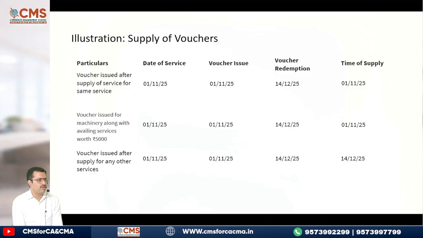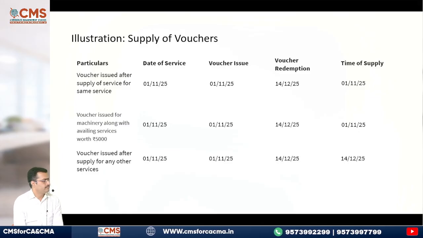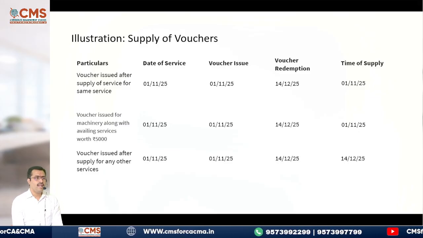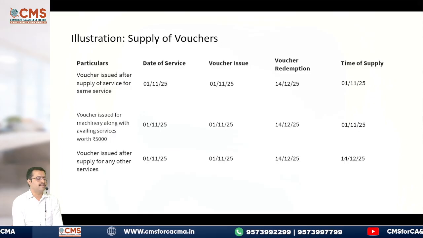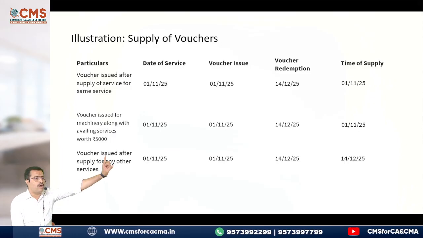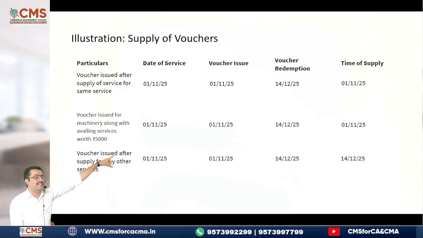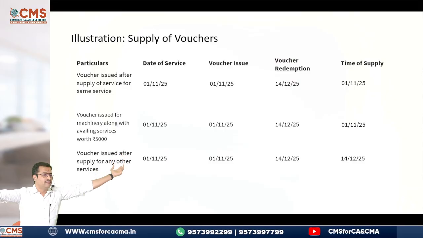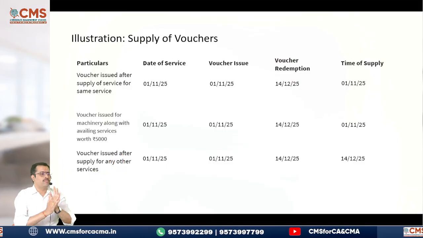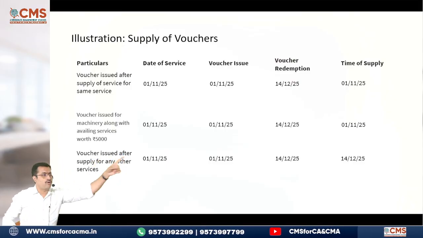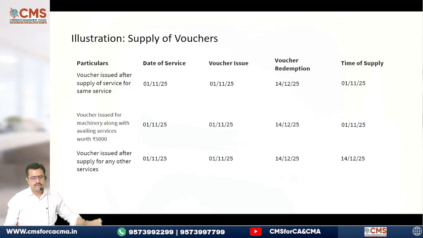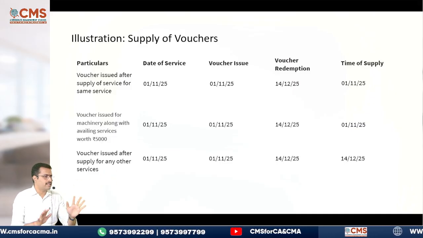The date of issue of voucher. What is the date of issue of voucher? 111. Lastly, voucher is issued for supply for any other services. Any other means it is not identifiable. When it is not identifiable, tell me, the date of redemption. What is the date of redemption? See the answer: 14/12. Did you understand now?